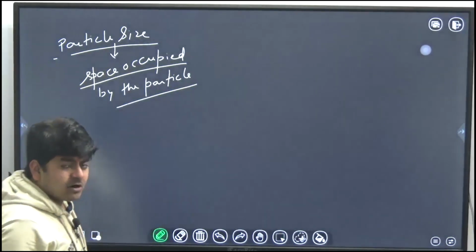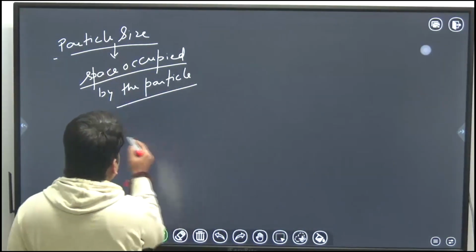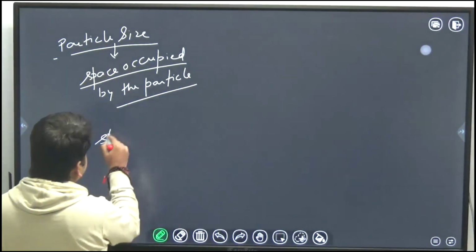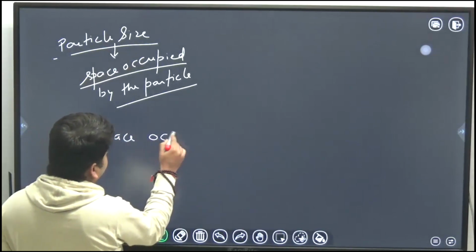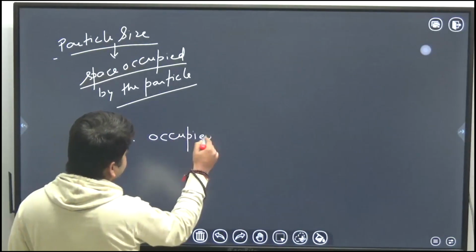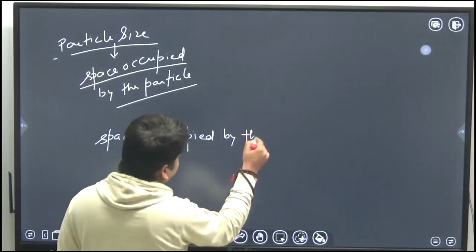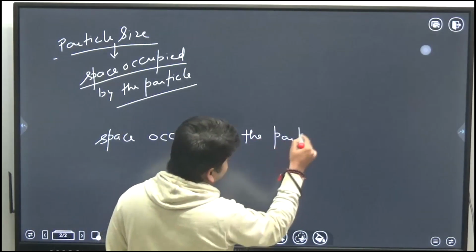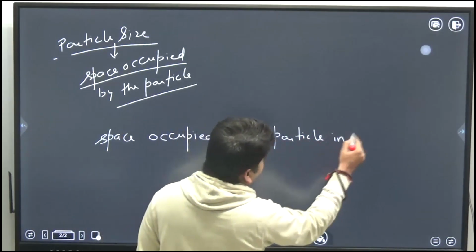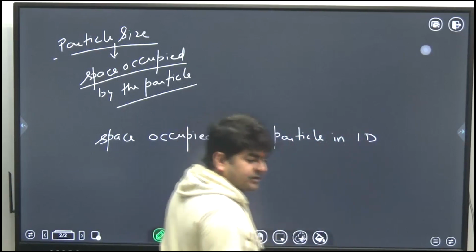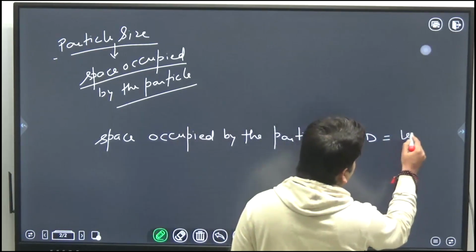If I talk about the space occupied by the particle in one dimensional coordinates, that is called length or diameter.